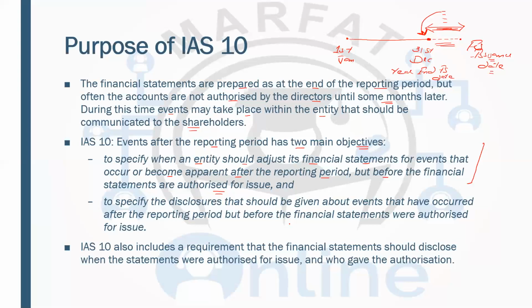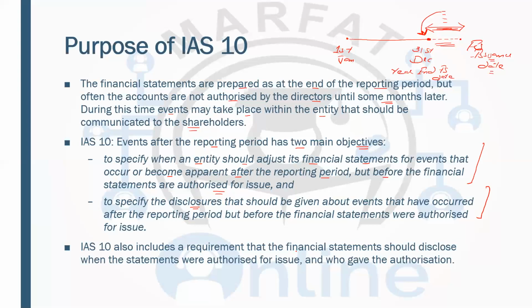But there will be some events which will be adjusted in the next year, but those events may require a disclosure in the current year. So we have to look for the events which may require either the adjustment or the disclosure in the current year financial statements.